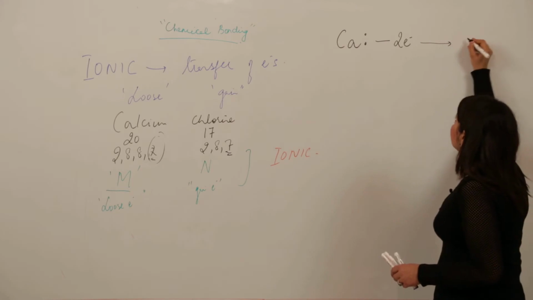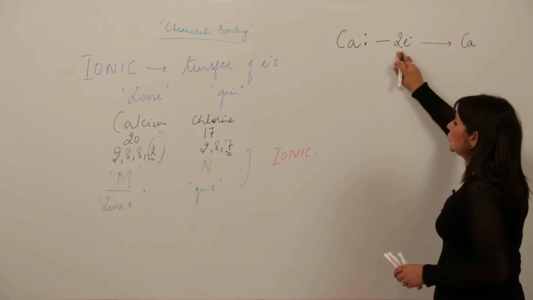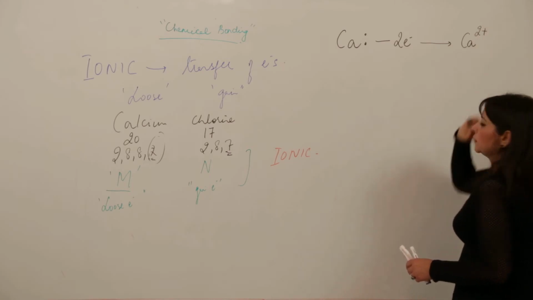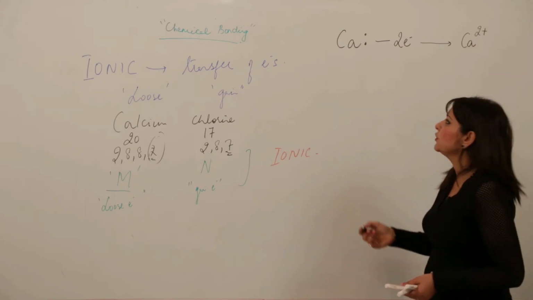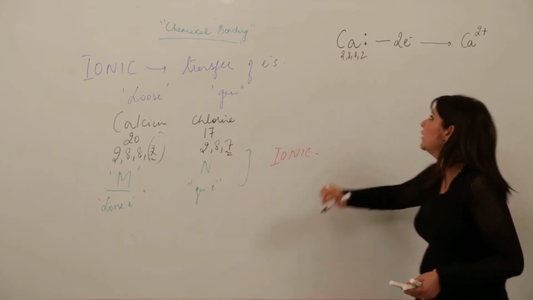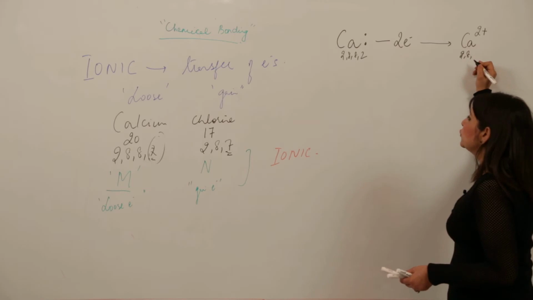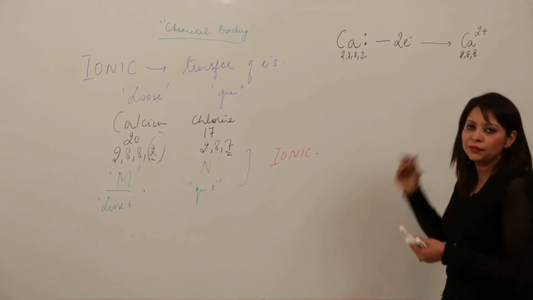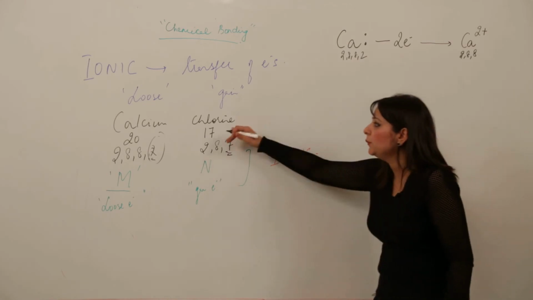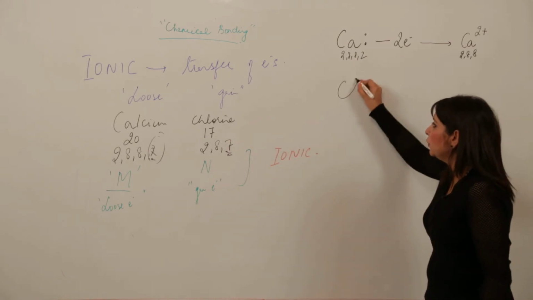And after doing that, what will happen? After losing 2 electrons, 2 positive charge will be in excess and it will become 2 positive. No need to write the configuration, but still if you want, you can write it there only. But if you want to make your answer more impressive, you can write it here also, right? So for the metal it is done. Now come to the non-metal. The non-metal is chlorine. Write its symbol.